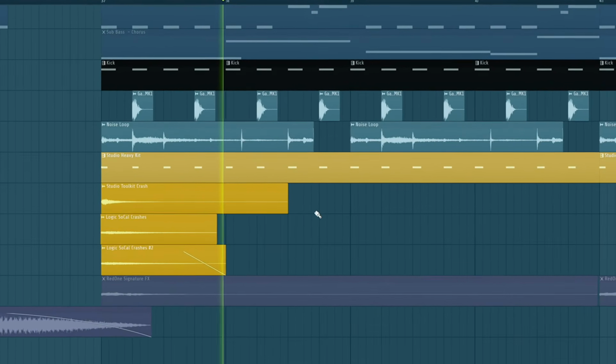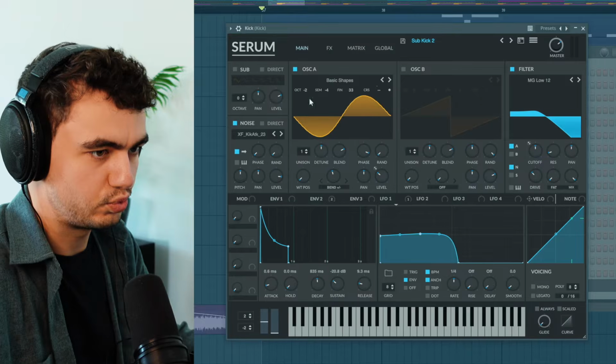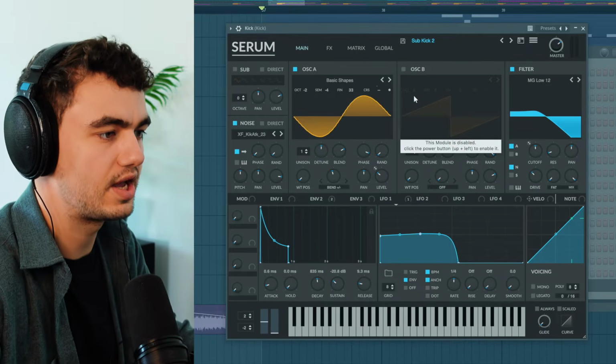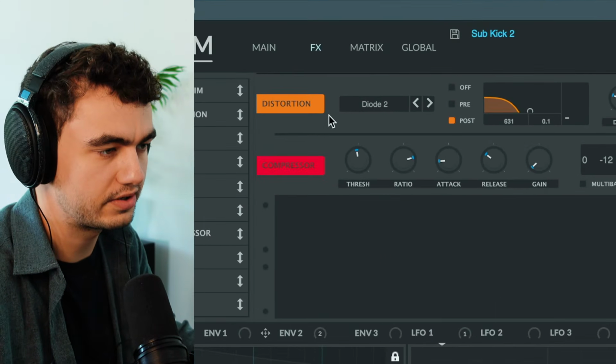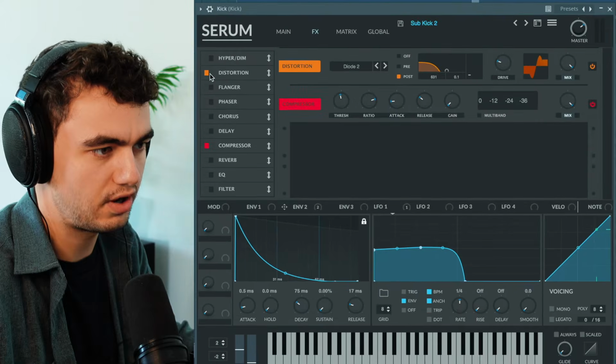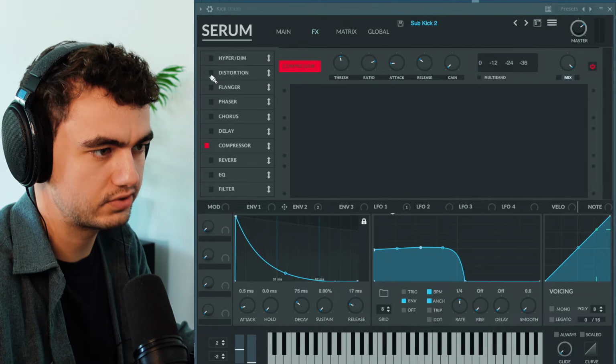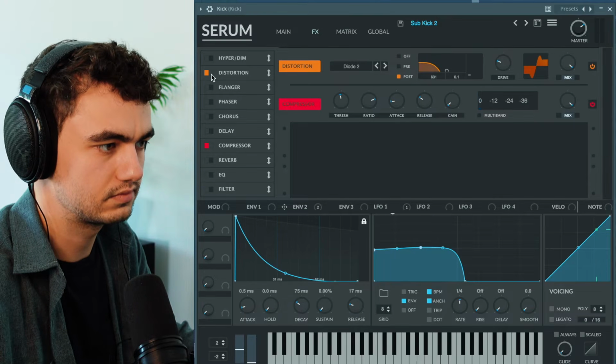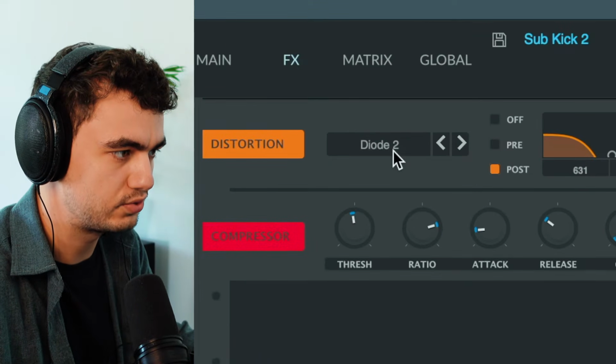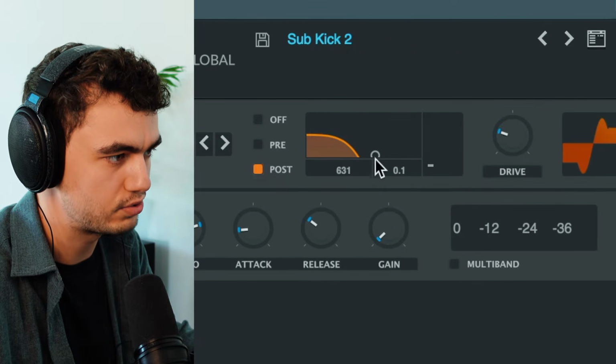The drums for this one are kept quite simple, as you can see. We have this really aggressive and dirty kick, which I made in Serum. And the most important part here is the distortion. So if we turn off the distortion, it sounds like this. And then with the distortion, it sounds like this. And I'm using the diode 2 distortion, and I'm also using a post high cut here.